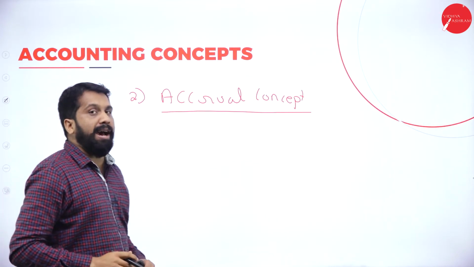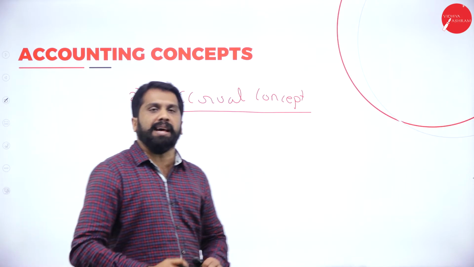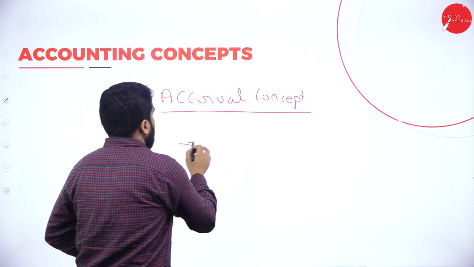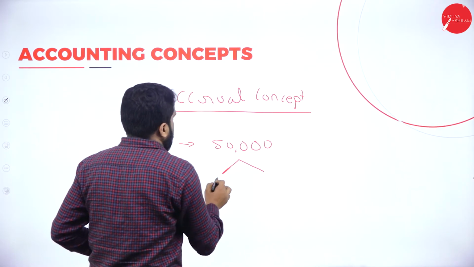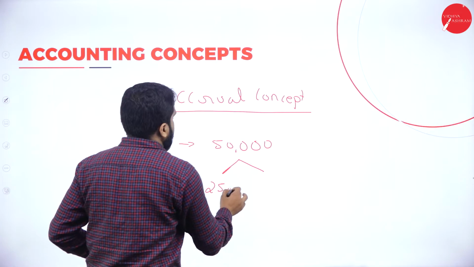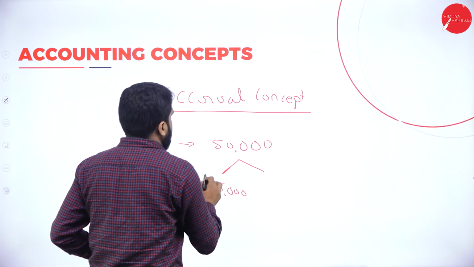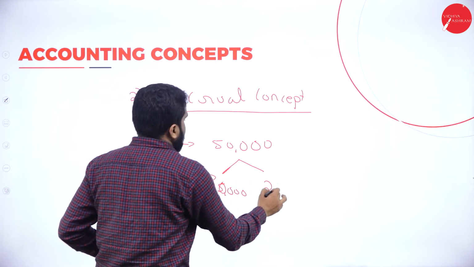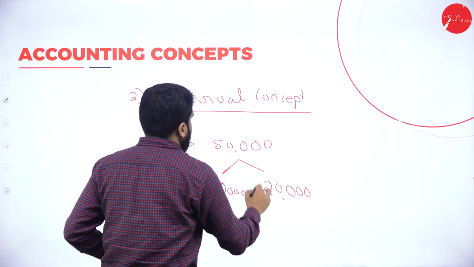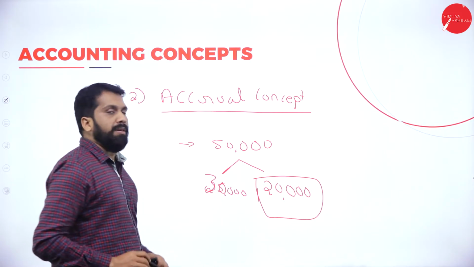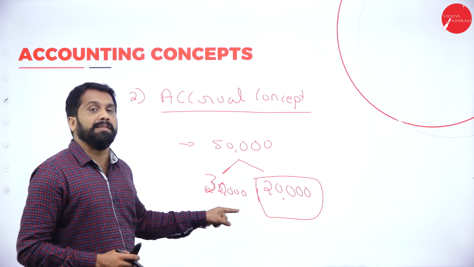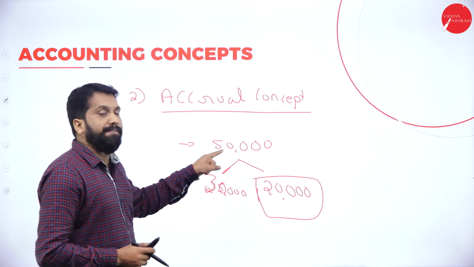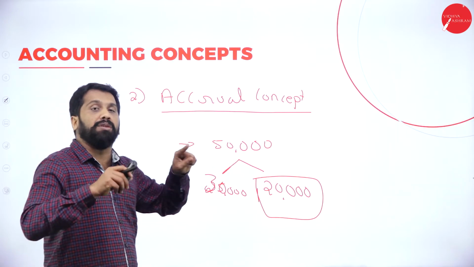In accounts, we have to write everything. For example, your fees is 50,000. Out of 50,000, you have paid 30,000, still 20,000 is pending. Now, in the book, will they write 50,000 or only 30,000? They will write the complete 50,000 in their accounts book.